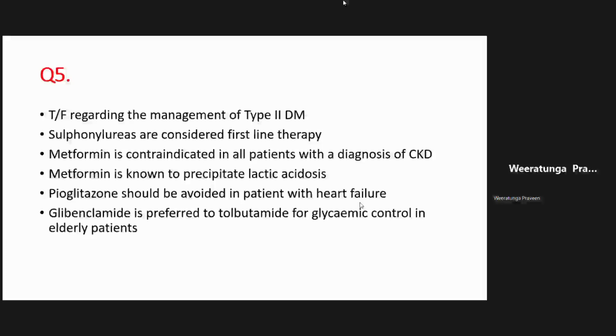Right. So what about sulfonylurea? I told this during the long case that sulfonylureas can be used as second line, especially in places like Sri Lanka where we are resource limited and we don't have access to these new drugs like GLP-1 agonists, DPP-4 inhibitors, and SGLT2 inhibitors. Right. Okay.